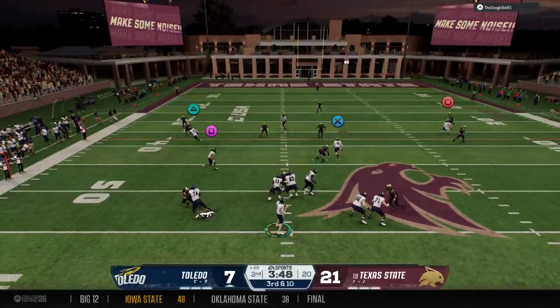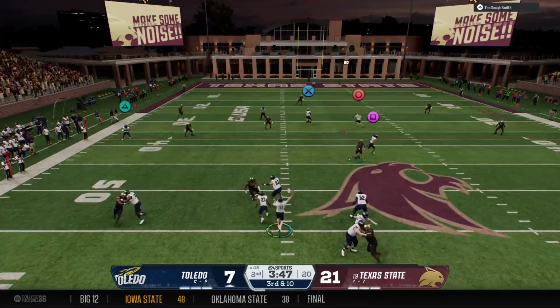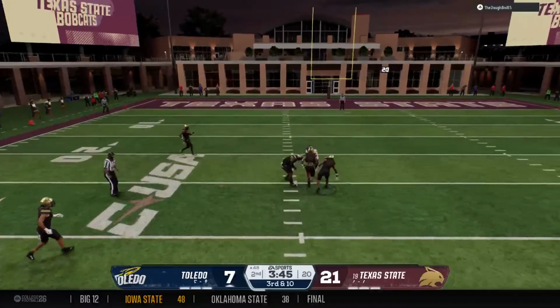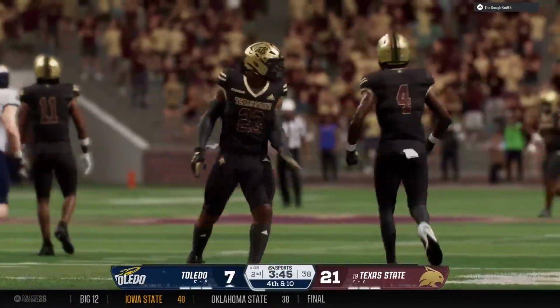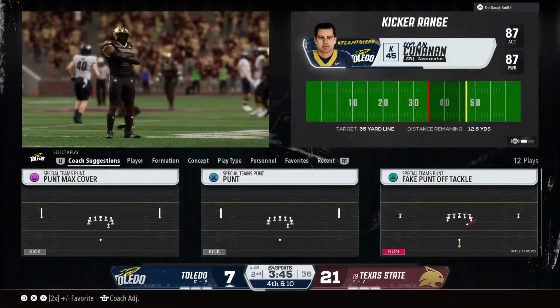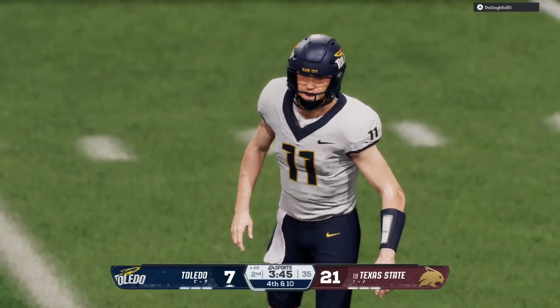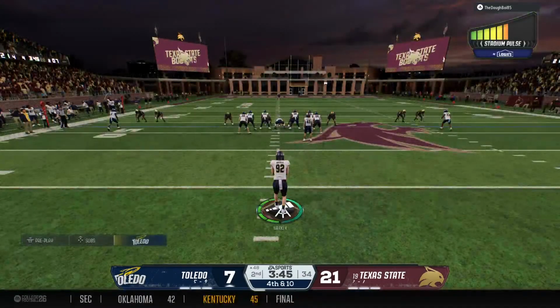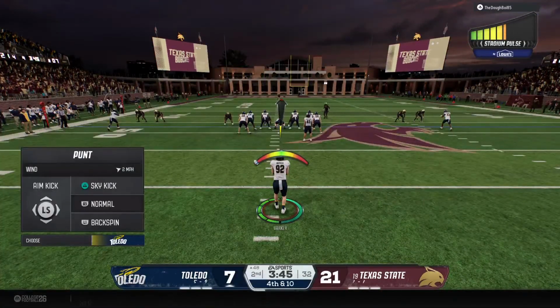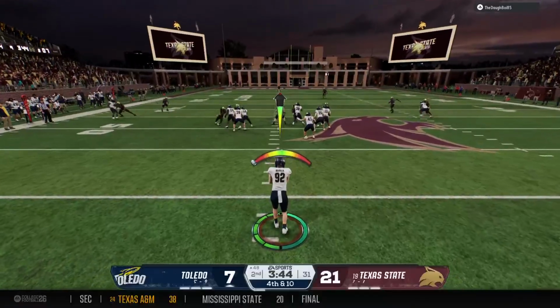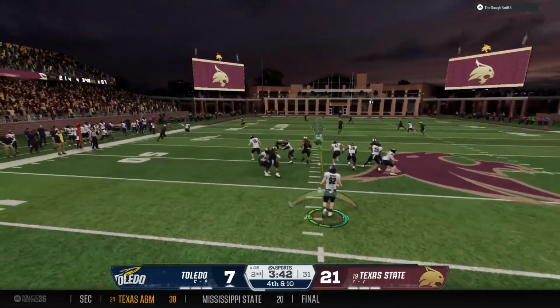From the gun, wants to pass. Gonna take a shot at this DB. Oh, that slithered right through his fingers and would have been his 2nd interception of the game. Instead, it's 4th down. And the Rockets decide to punt it away. He ought to be able to use this first punt to pin him deep.